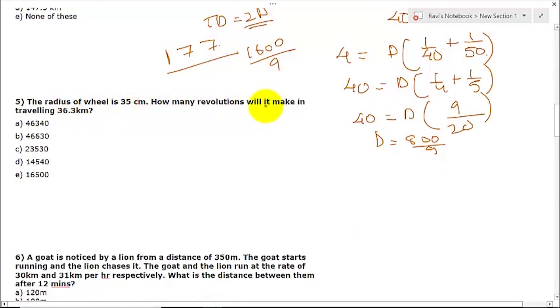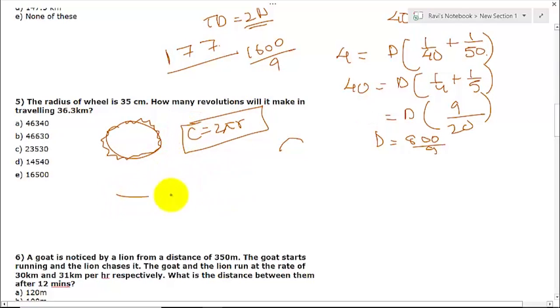Here is a simple application of geometry, or mensuration also you could say. So how many revolutions would it make? So you know a circle is there. This is known as the circumference of the circle. So what is the length of this circumference? It is 2 pi r. Okay, this you must know. So what it is saying is, and one more concept, suppose there is a circle here, it is starting from here. How many revolutions? One revolution will be completed when this wheel is going to rotate.